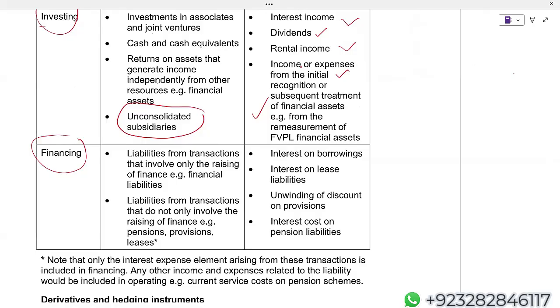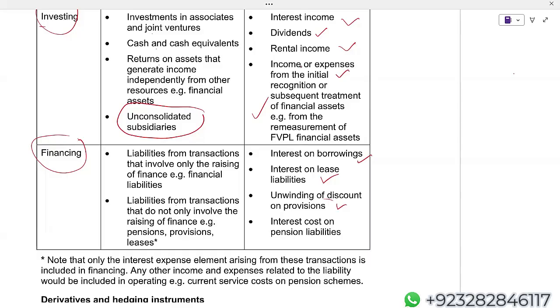Financing: liabilities from transactions that involve only raising finance, for example financial liabilities. So interest on borrowing, you will charge to the financing section. Interest on lease liability, financing section. Unwinding of discount on provisions, interest cost on pension liabilities, liabilities from transactions that do not involve the raising of finance, for example pension provisions, leases.